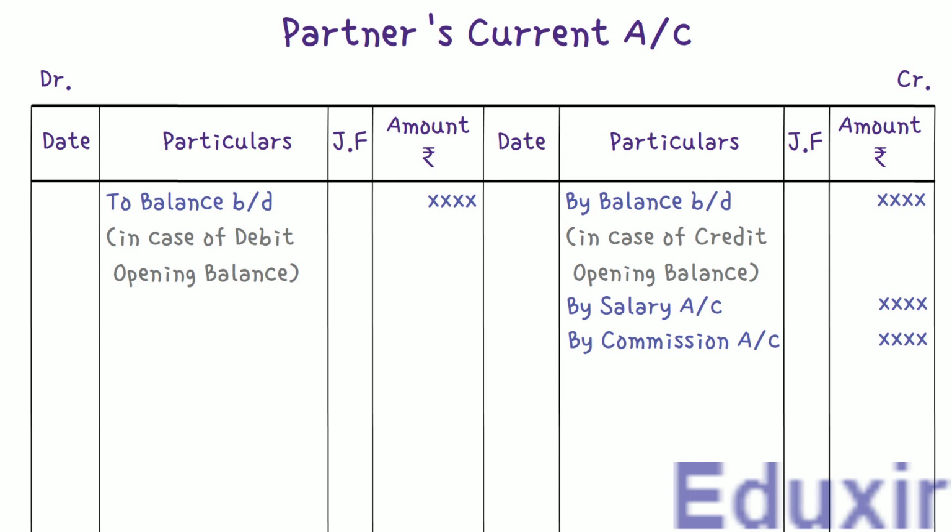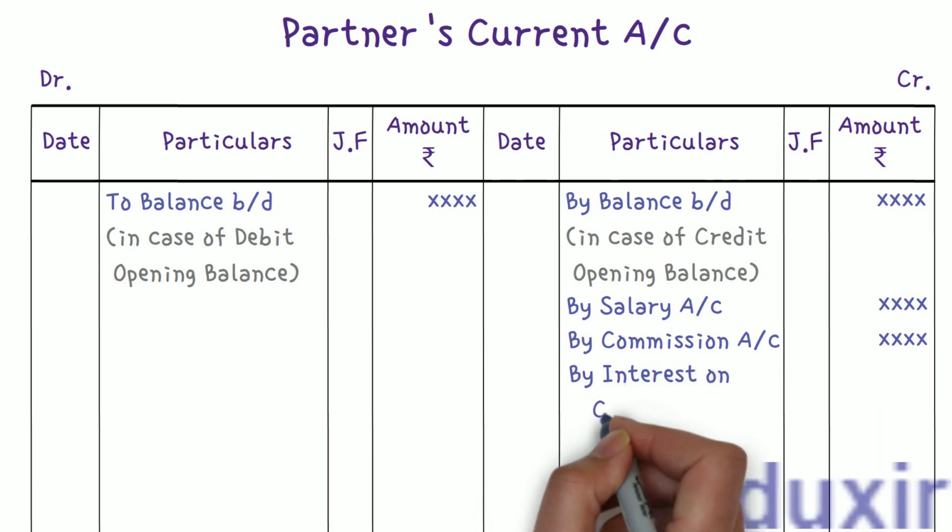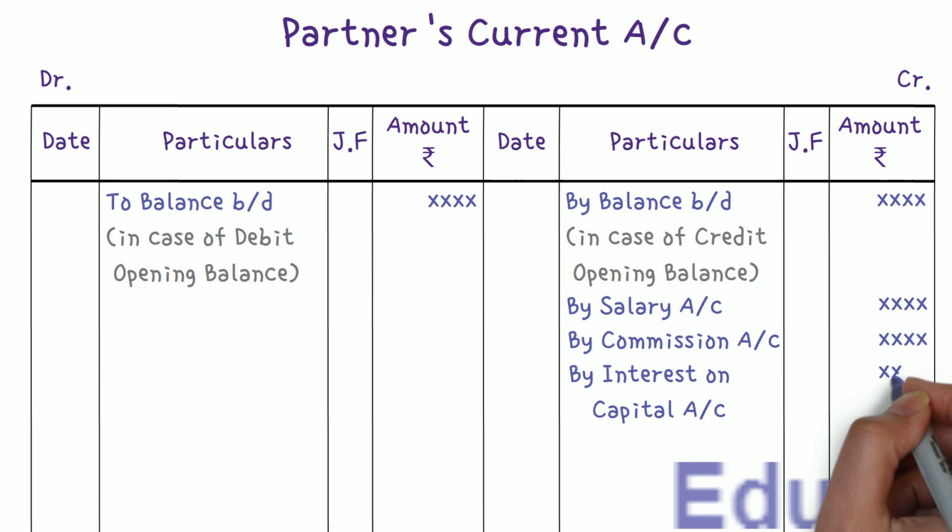The next thing is the interest on capital that should be paid to the partner as per the terms of agreement. Once again, the interest on the capital is paid only if it is explicitly agreed in the partnership deed. If the partnership deed is silent about the interest to be paid on the capital, then the interest need not be paid on the capital as per the provisions of the Indian Partnership Act.